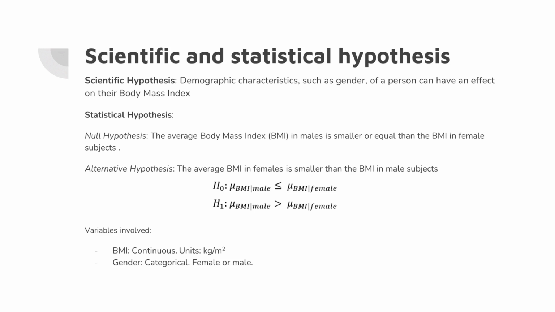For our first scientific hypothesis, we propose that demographic characteristics such as gender of a person can have an effect on their body mass index, or BMI. In order to test this, we propose the following statistical hypothesis.